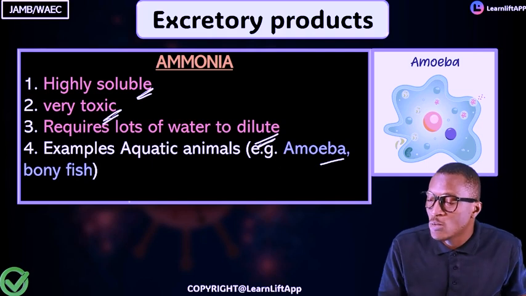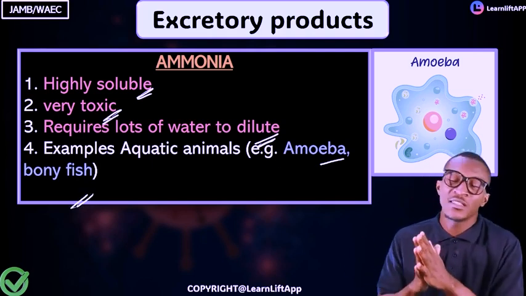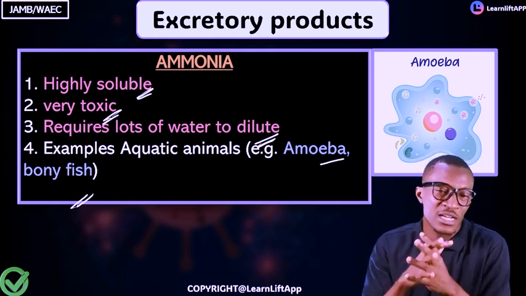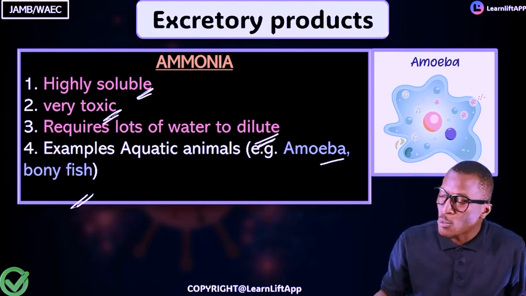They are found in amoeba, and also fish. They will ask you constantly, what does a bird excrete? Uric acid. Who uses ammonia? Your amoeba. Do you understand now? Let's see this past question.